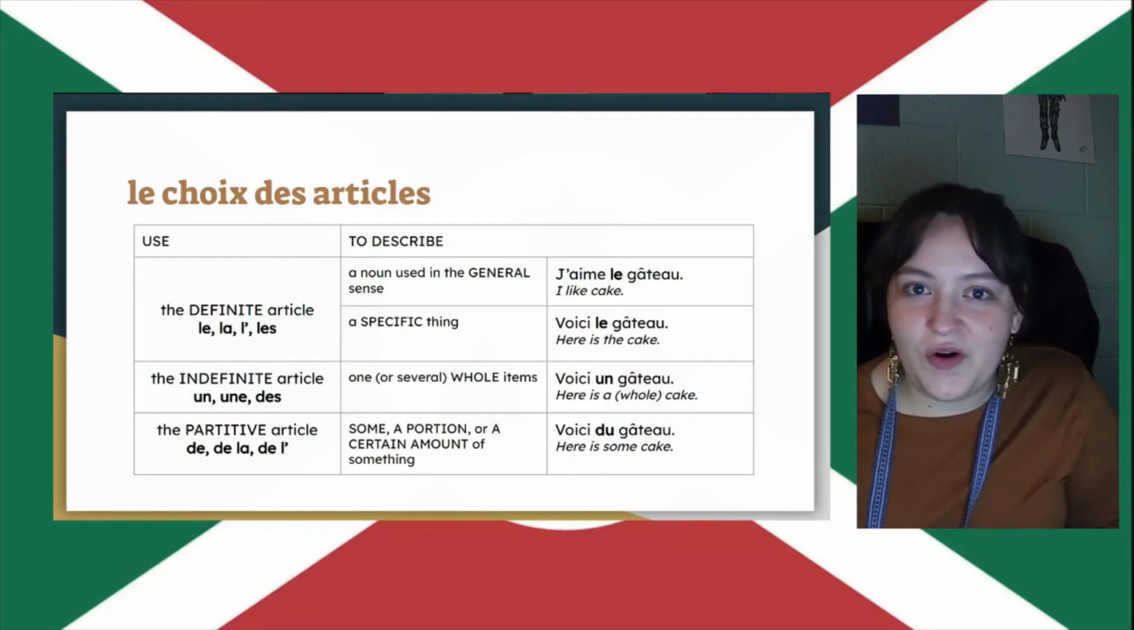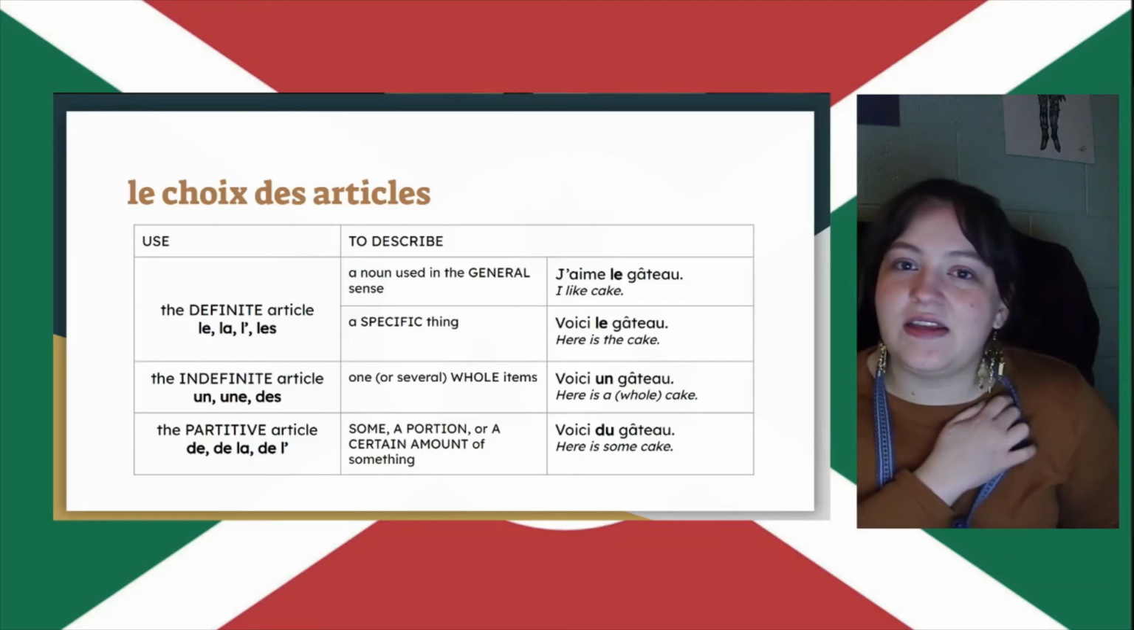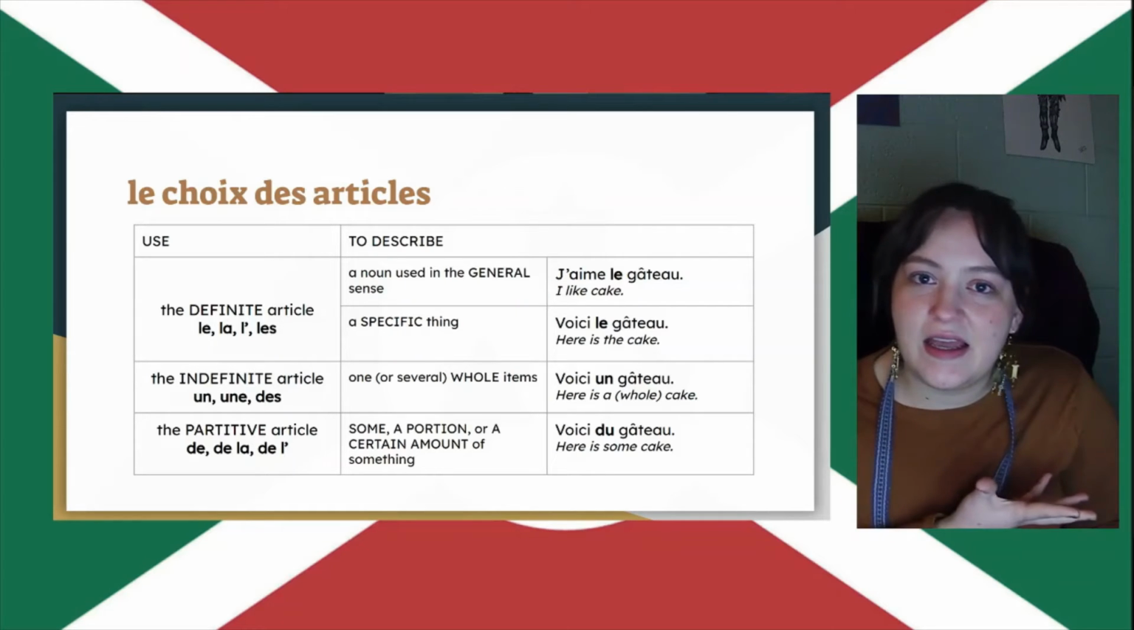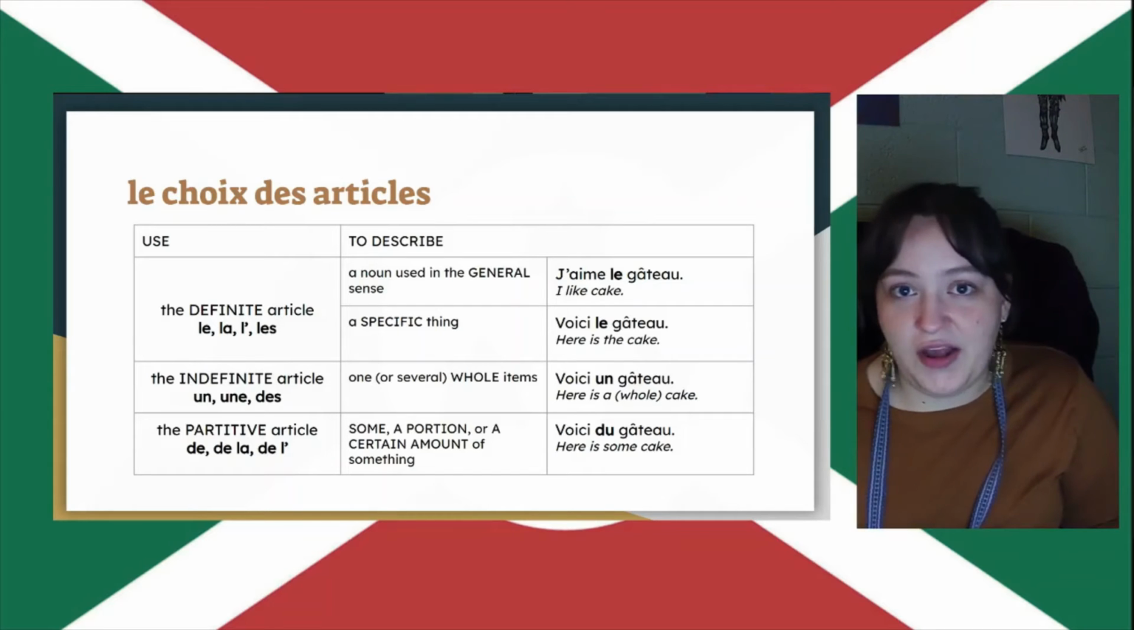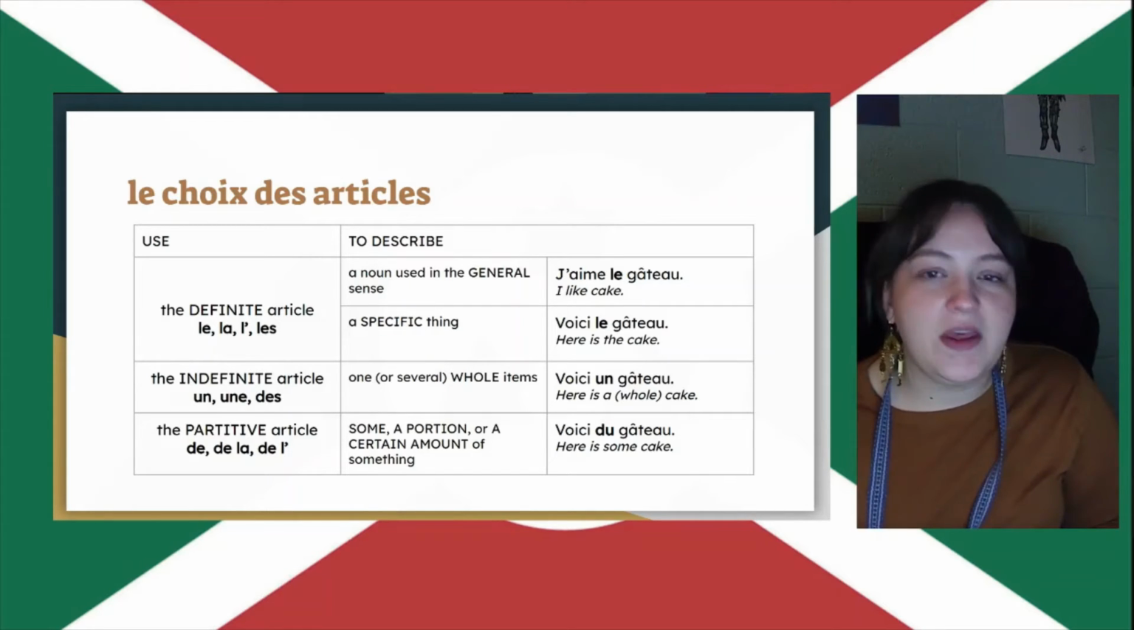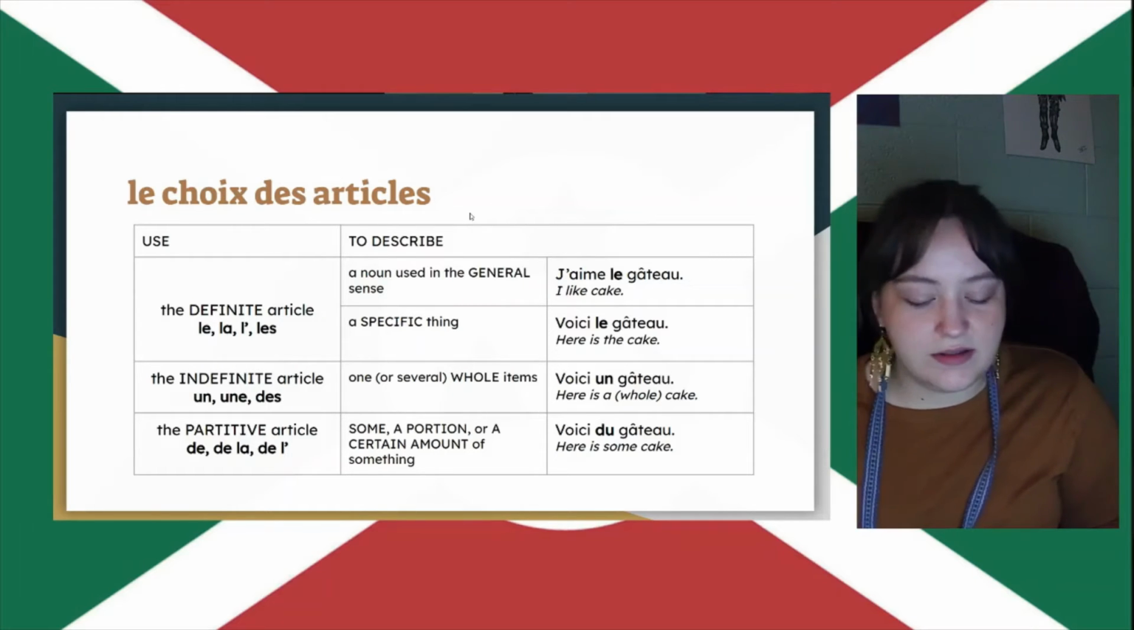Like I said, you already know all of these rules. This section of lesson 11 is just about synthesizing all of that knowledge and practicing applying it in context. So a few other notes about le choix des articles, the choice of articles.